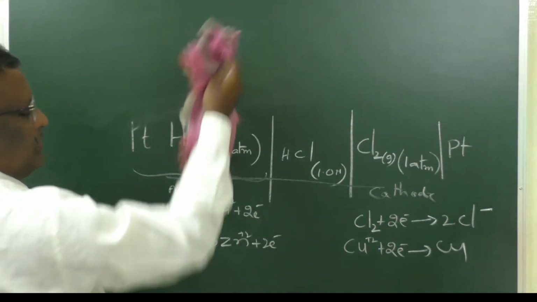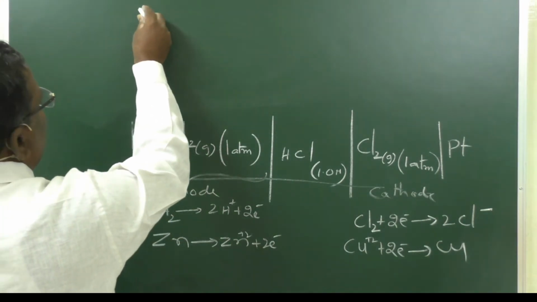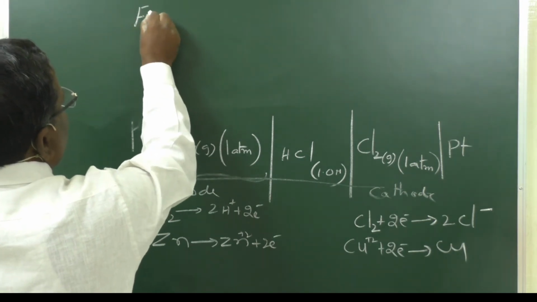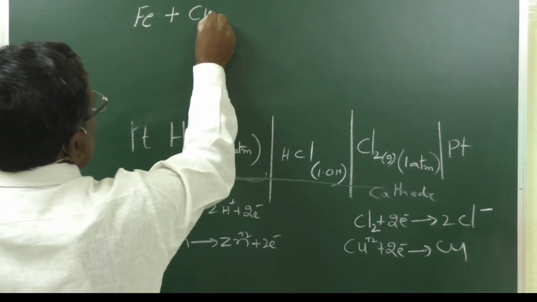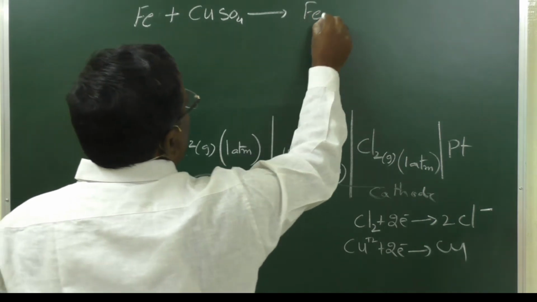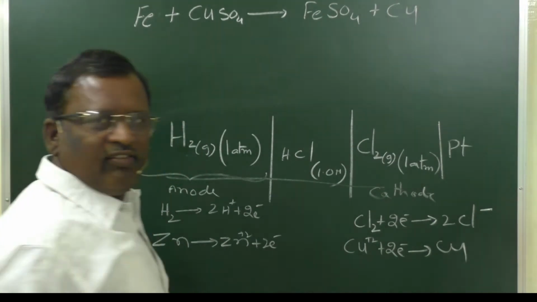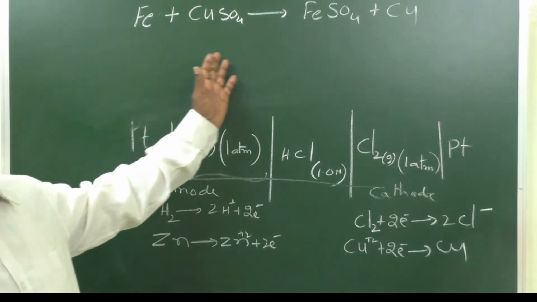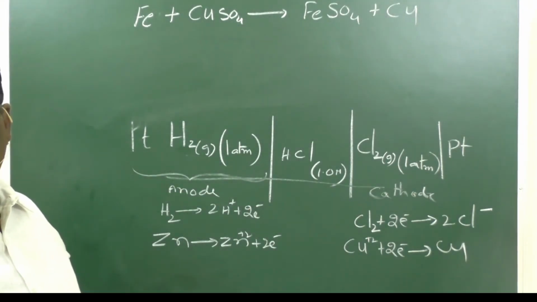They will ask: construct a galvanic cell for the following reaction, Fe plus CuSO4 gives FeSO4 plus Cu. They will give us a chemical reaction and ask us to construct a galvanic cell.